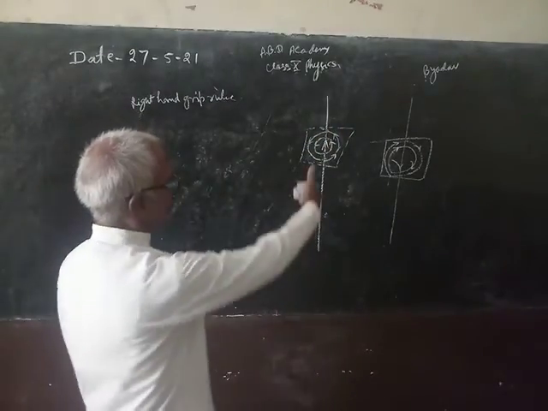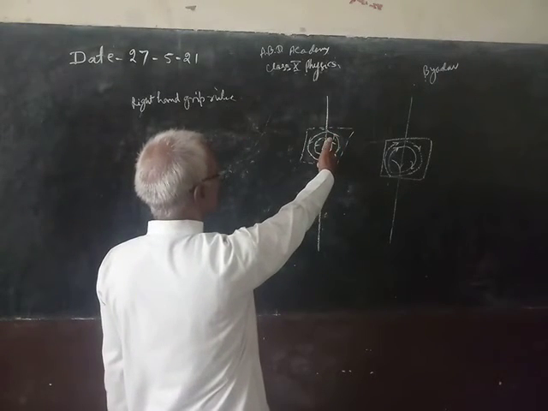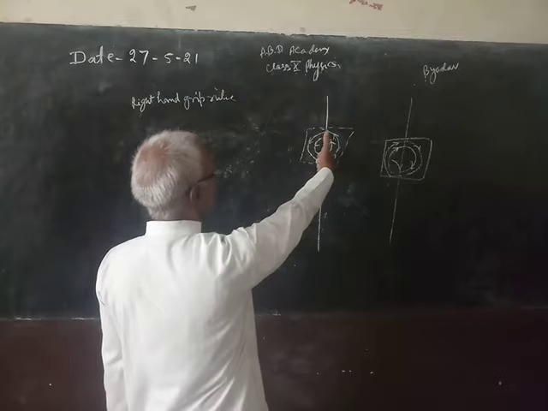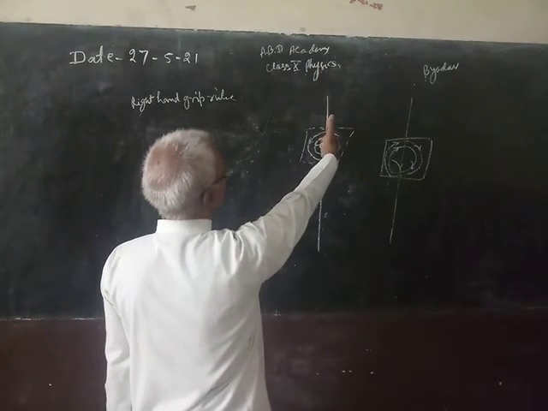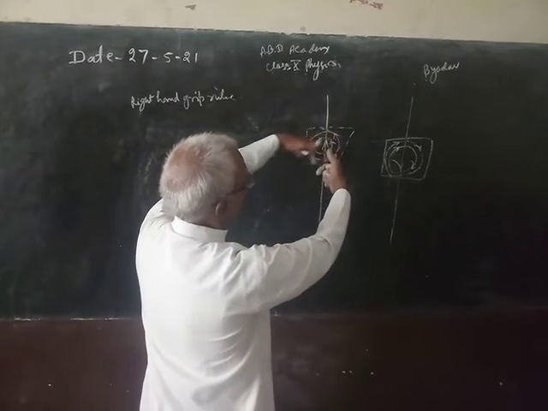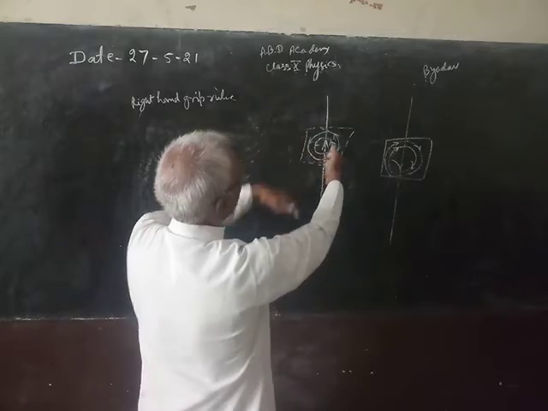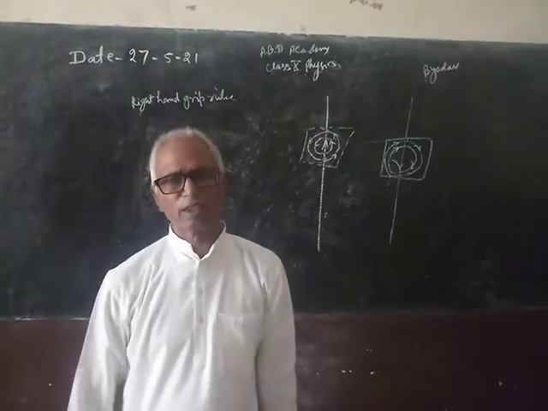Students try to understand it. Right hand grip rule means you are supposed to grip the wire in your right hand and your thumb is in the direction of current. Then the curving of fingers, in which direction? See here, these are anti-clockwise. I have drawn it here on the board.